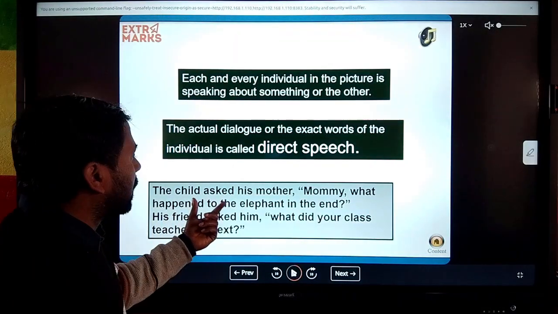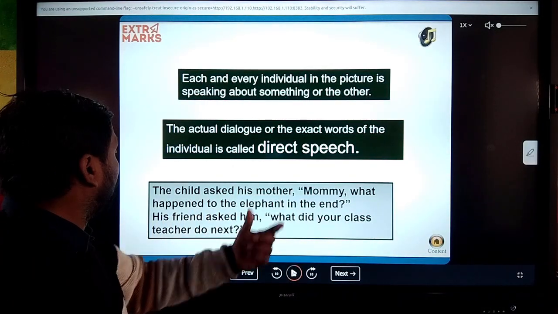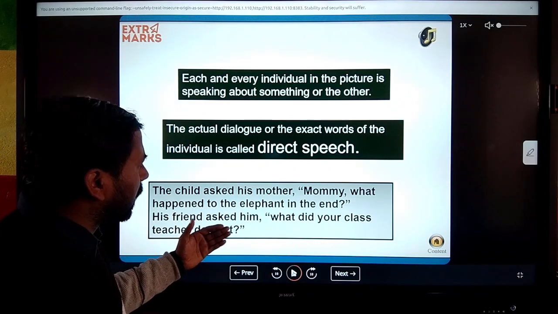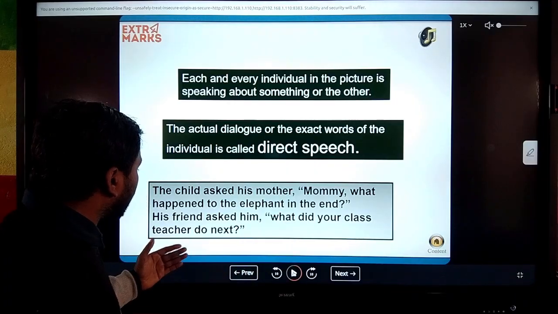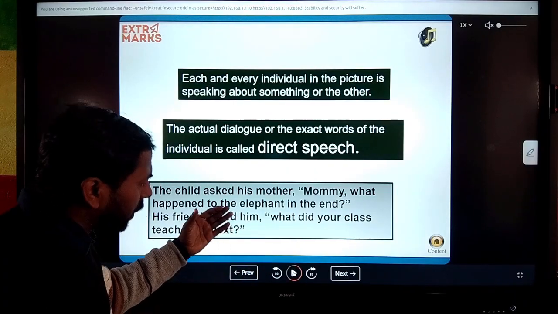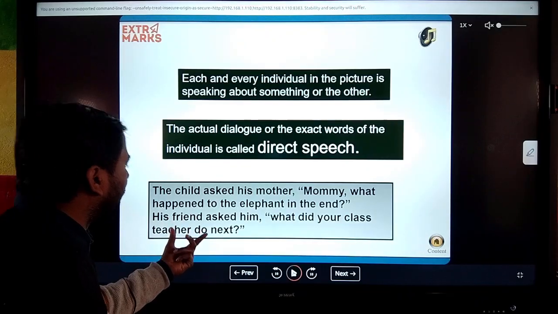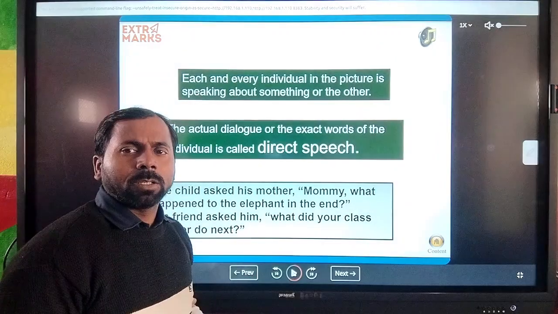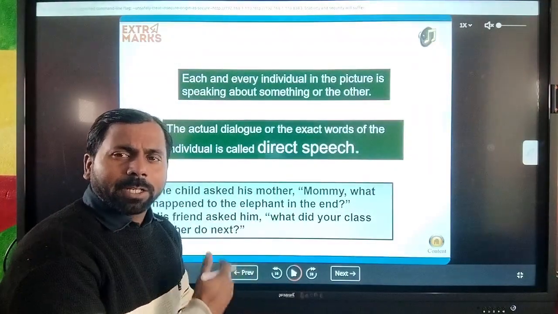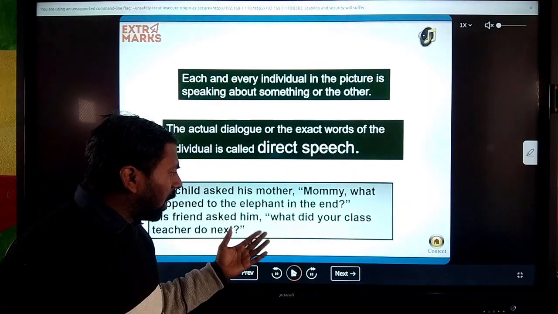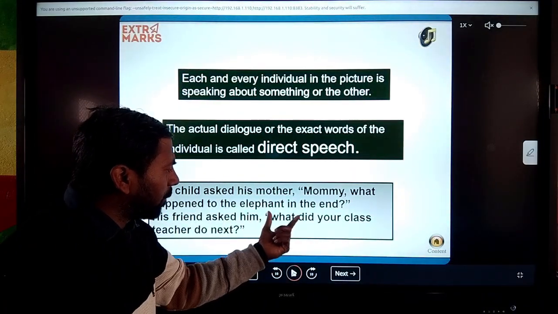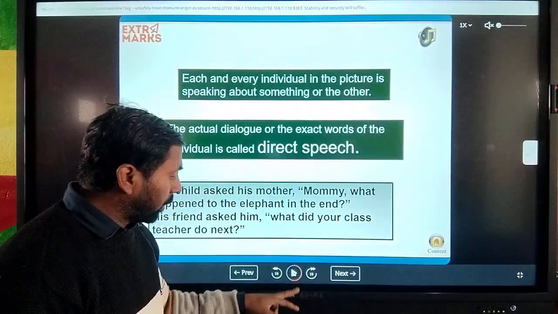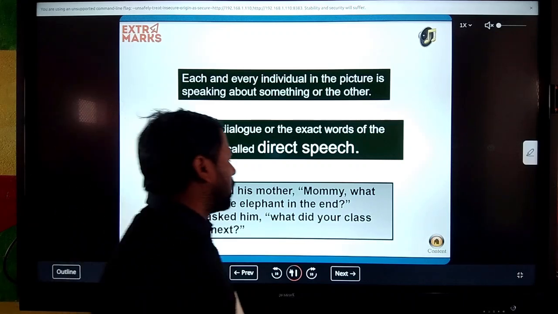The child asked his mother, "Mommy, what happened to the elephants in the end?" And his friends asked him, "What did your class teacher do next?" So these are the statements asked by his friends and asked by the child. This type of statement is known as direct speech, and you can see here that these words are used in inverted commas. So this is direct speech.